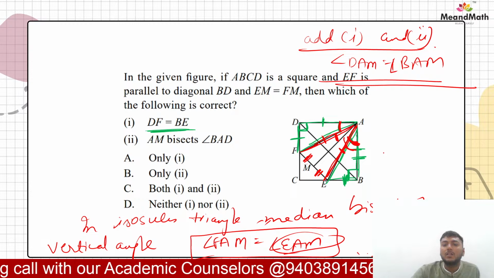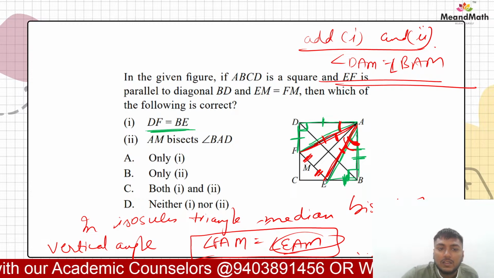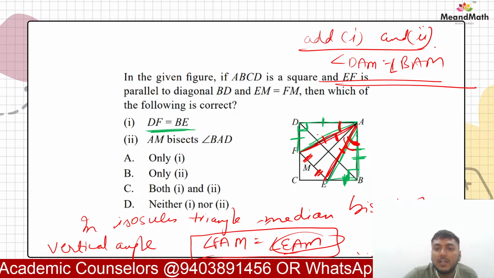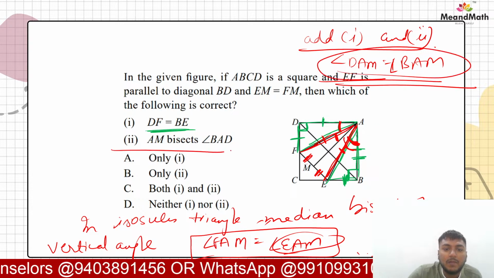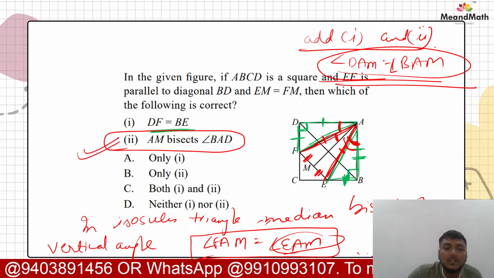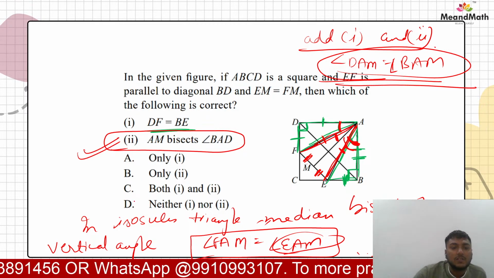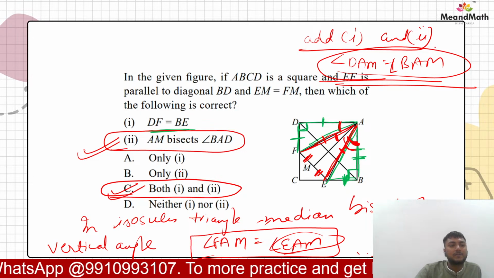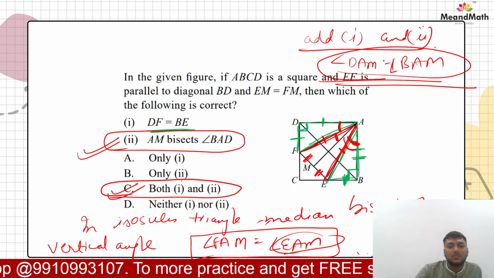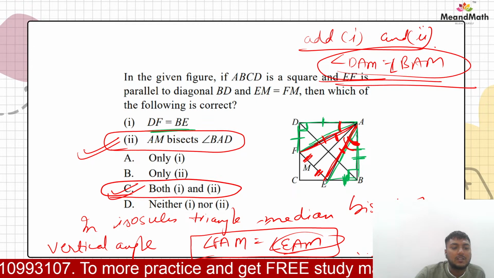So these two angles are equal. This means that AM bisects the angle BAD. So now what we can say is that both these options are correct, yes or no? So both these options are correct.